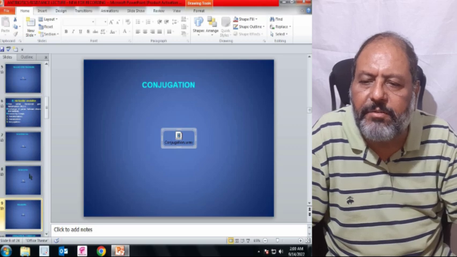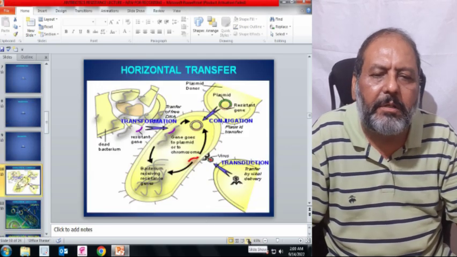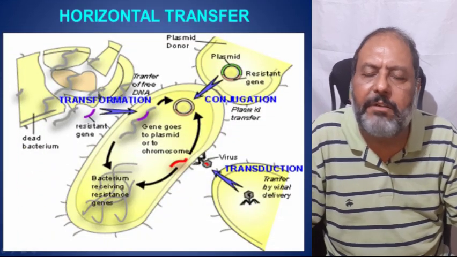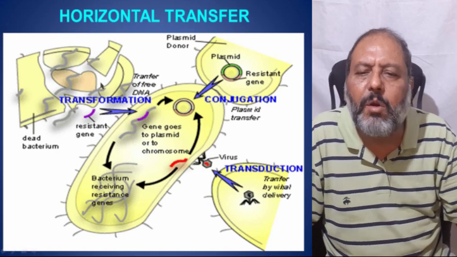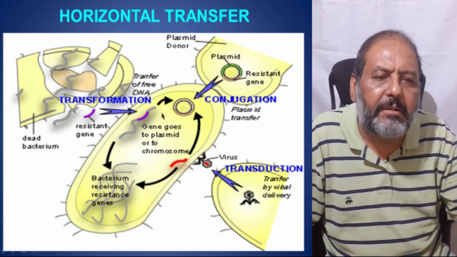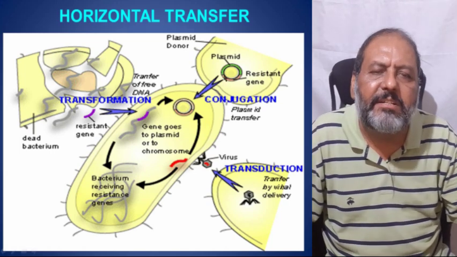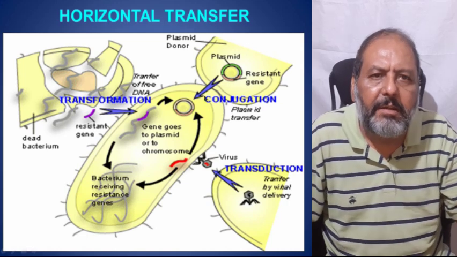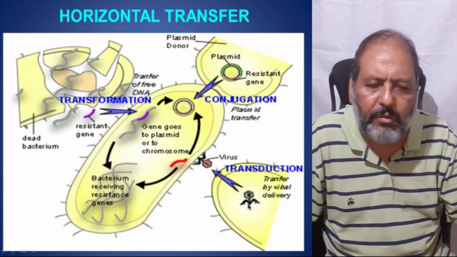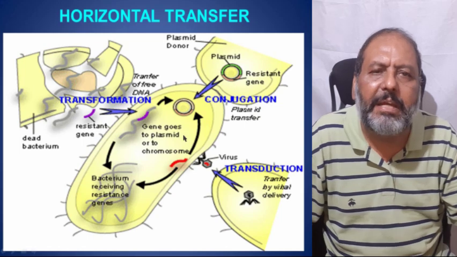And the next is the summary of horizontal transfer. As one can see here, transformation takes the wild dead bacteria's chromosome and it is transported in the form of transformation. In conjugation, by the sex pilus, the genetic material is transferred to this bacteria which is not resistant previously, and here via the bacteriophage the genetic material is injected into this bacteria to make it resistant.